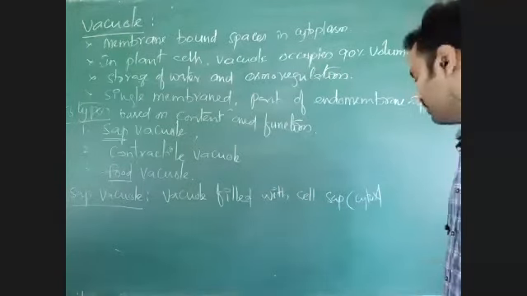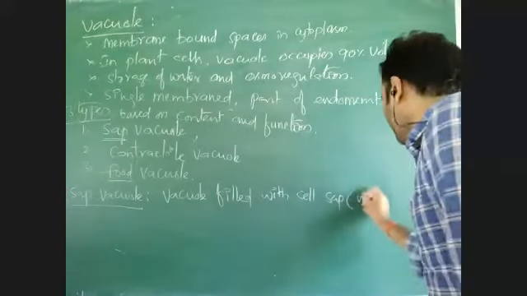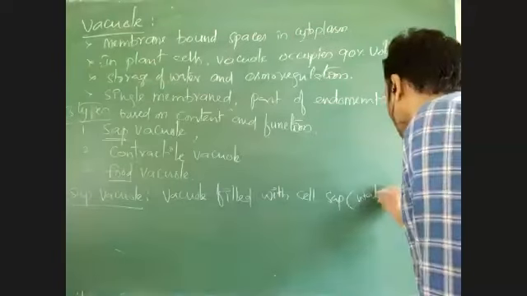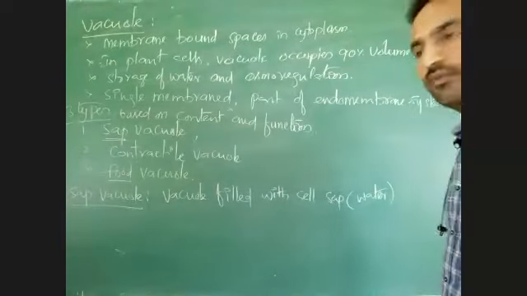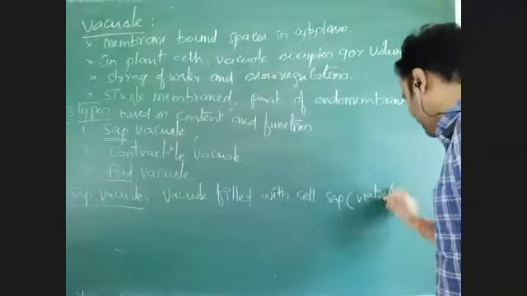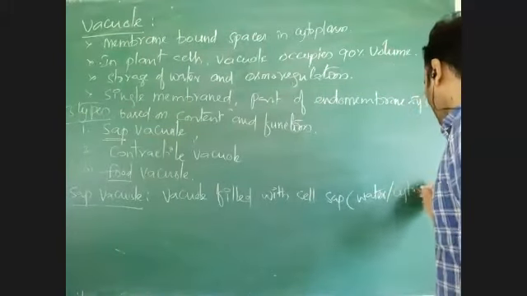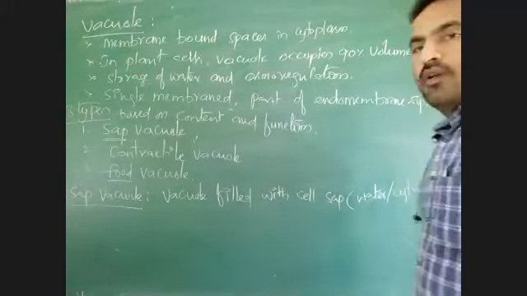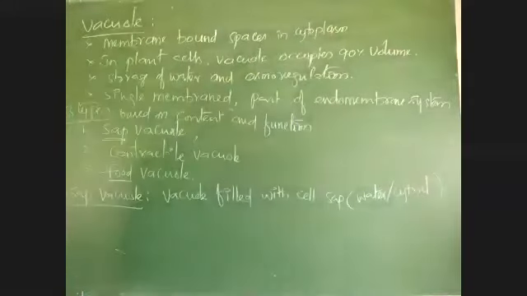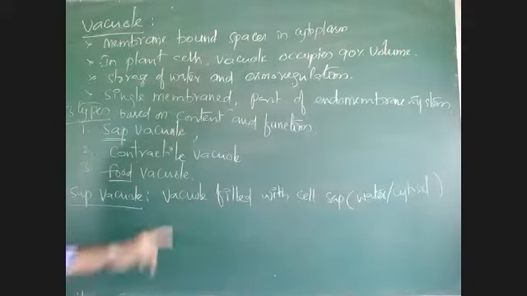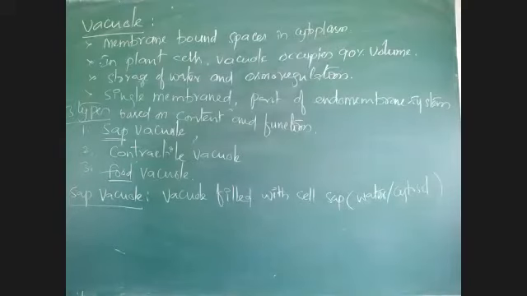Major part of sap is water. Water or cytosol we can write. Major content of cytosol is water. The vacuole which is filled with cell sap is called sap vacuole. Nothing but they are present with more amount of water.